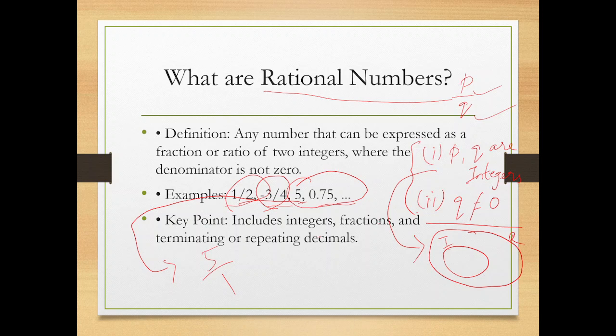So I can say that the whole number 5 is also a rational number. 5 is also a rational number. It is also a whole number. It is also a natural number.